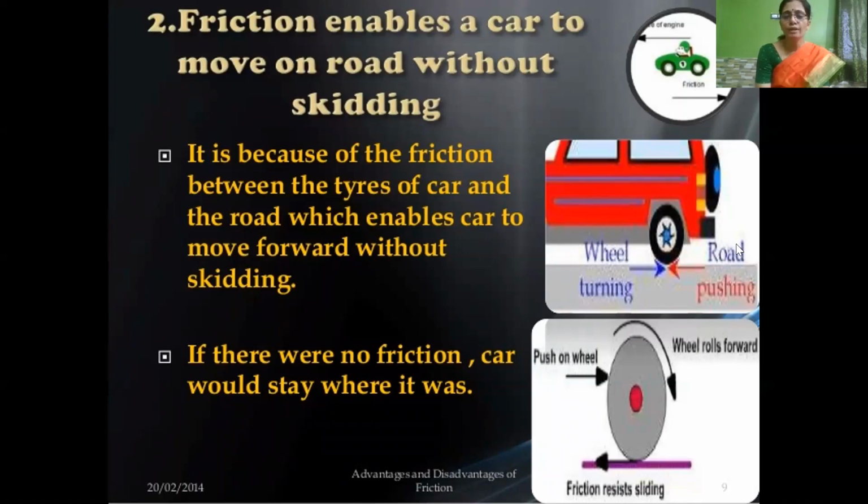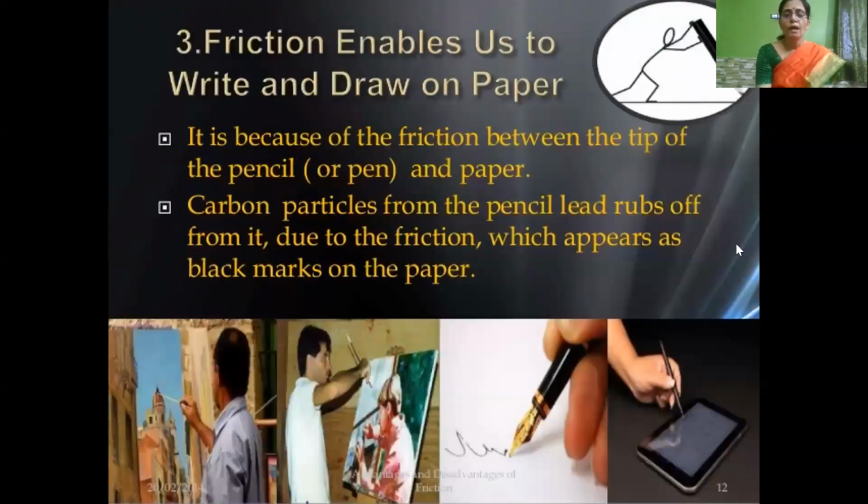If there were no friction, we cannot imagine how the car would move. It would stay where it was. And third advantage is friction enables us to write and draw on paper. It is because of friction between the tip of the pencil or pen, whatever it is, and the paper.